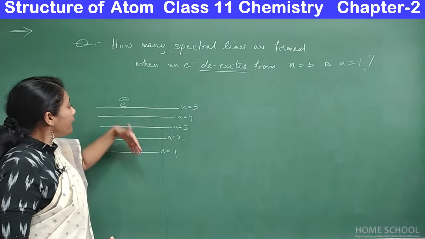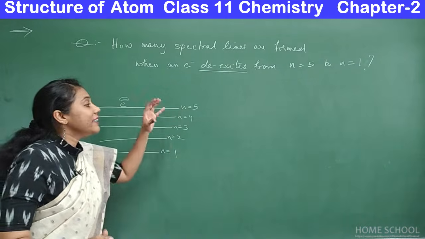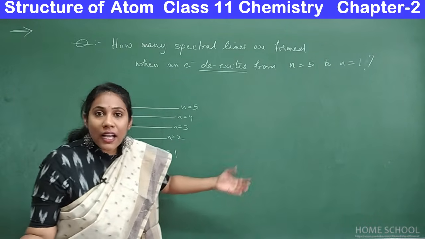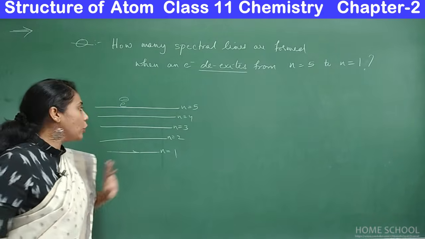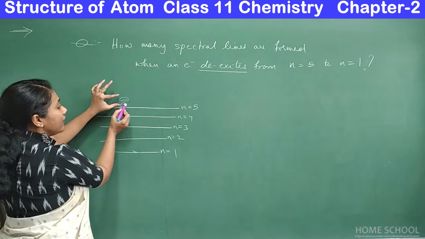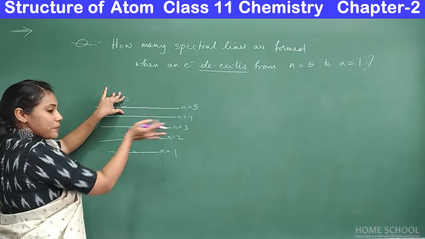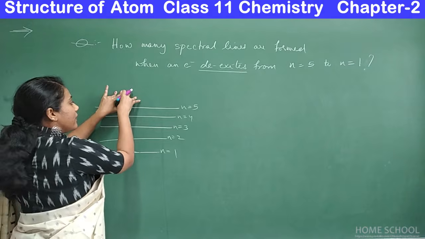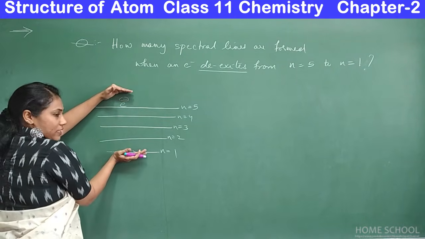So during de-excitation, radiation is emitted outside, and when you record that as a spectra, you will call it a line emission spectrum, right? So now the electron was there in n is equal to 5. After absorption of energy, it jumped to n is equal to 5. Now from there it is de-exciting. It is coming to the first shell.